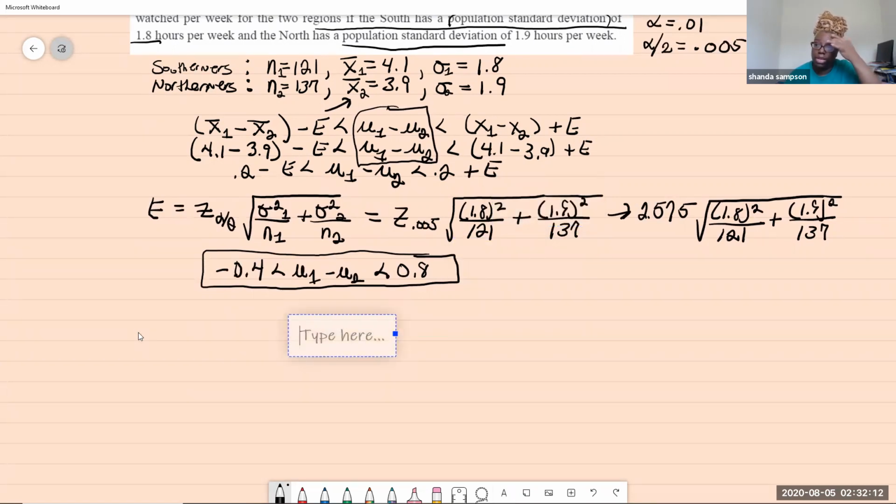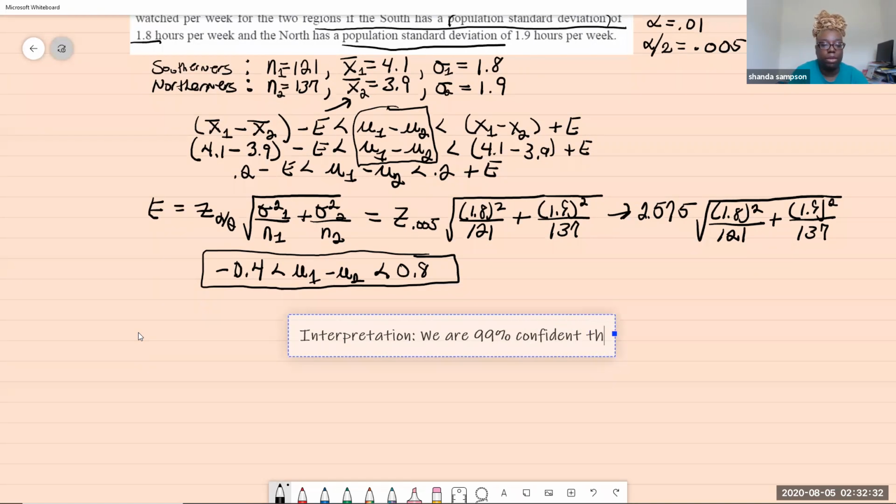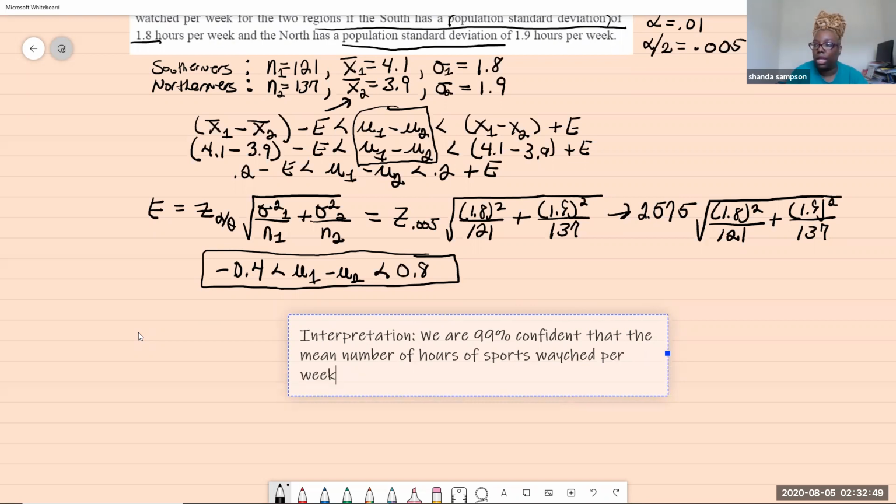So our interpretation is going to be: we are 99% confident that the mean number of hours of sports watched per week by Southerners is between 0.4.